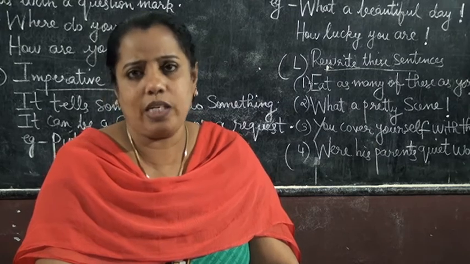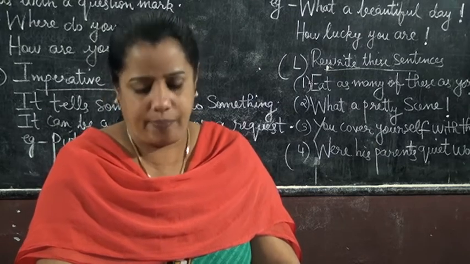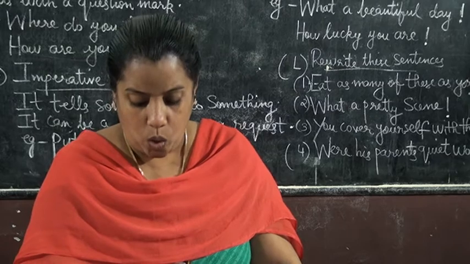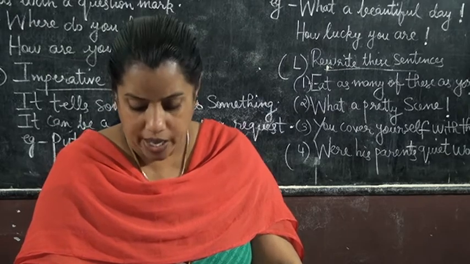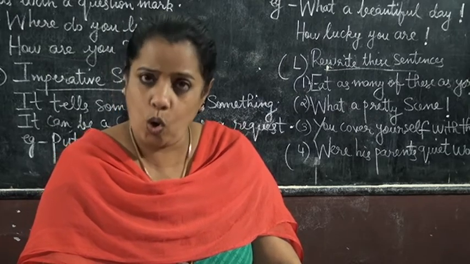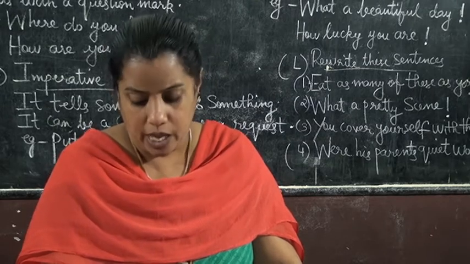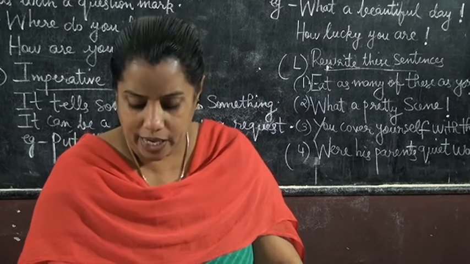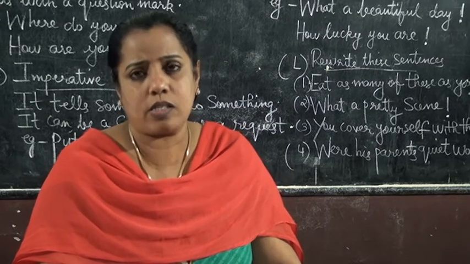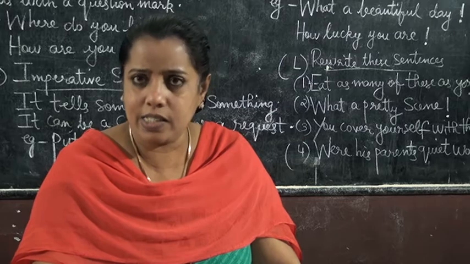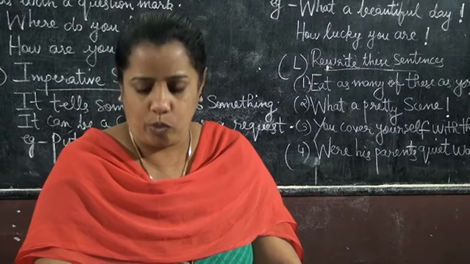Fourth one, oh no, I have left my book at home. So, write the correct answers in that box. Next class we will discuss that and write in your notebook.